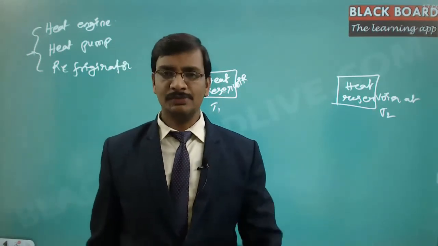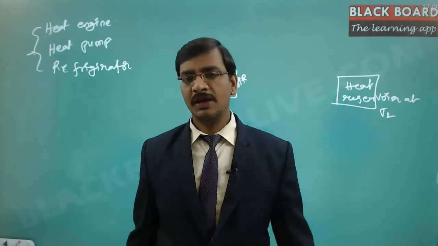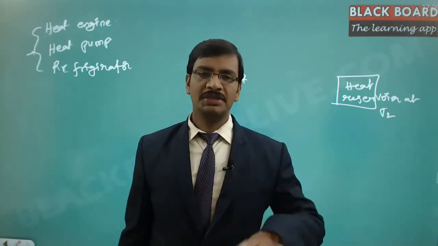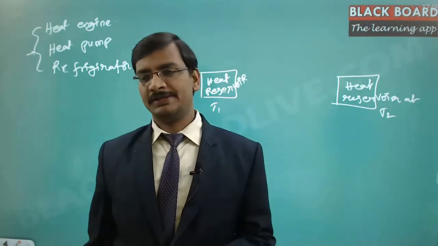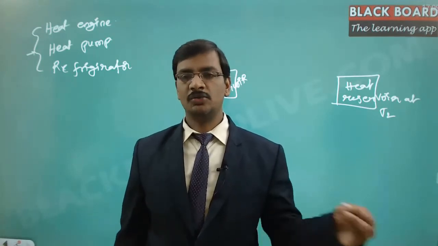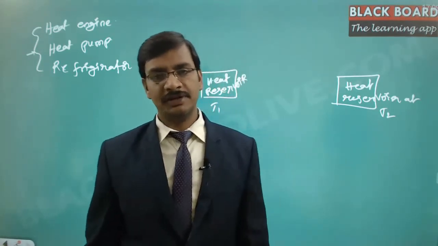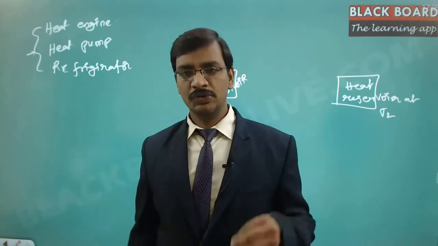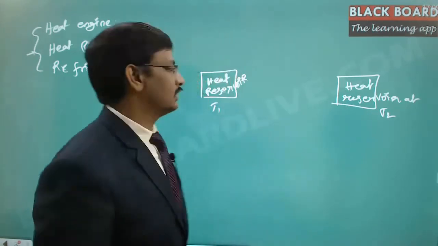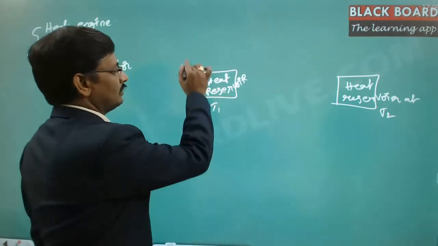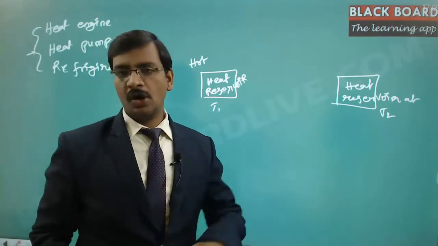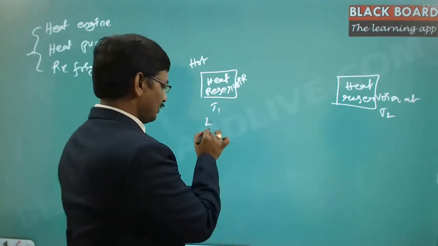Now let's take a simple example. In our rooms we have ACs, the air conditioners. Within the room we will be in a cool place, and outside the room it will be at a different temperature. Outside the room the temperature is 45 degrees, and inside the room the temperature is always maintained at 20 degrees centigrade. Let us call the outside atmosphere the hot reservoir, maintained at 45 degrees.